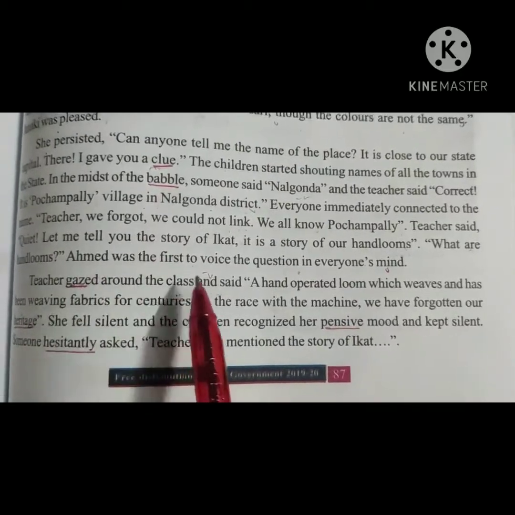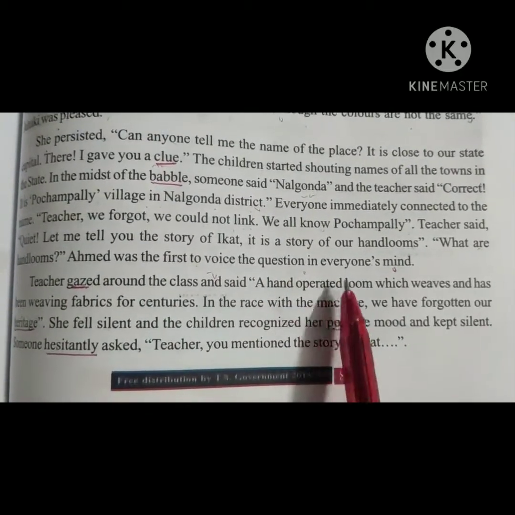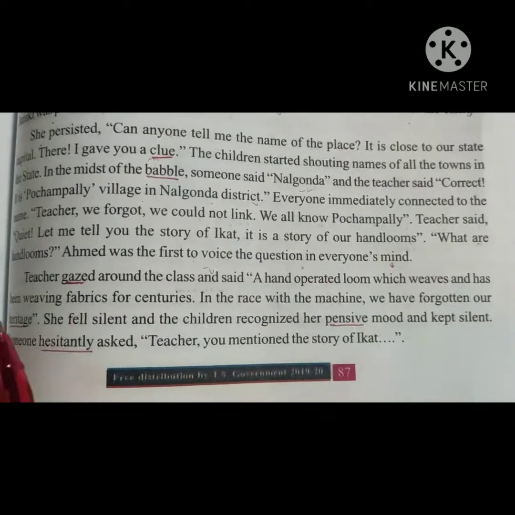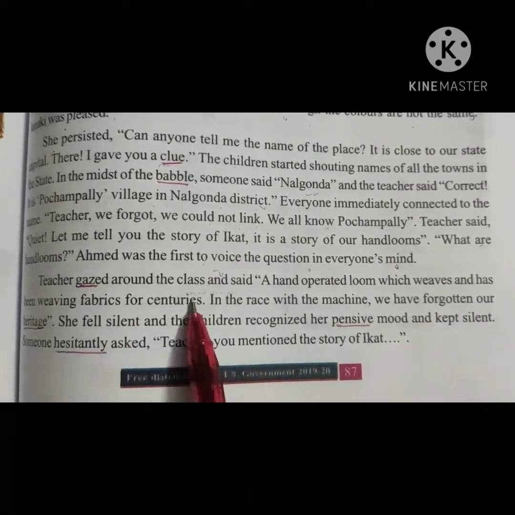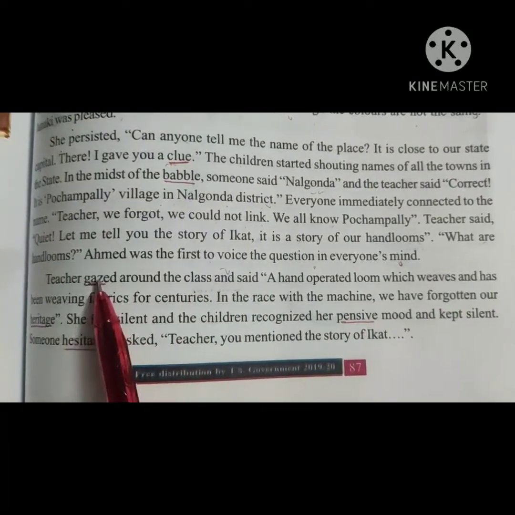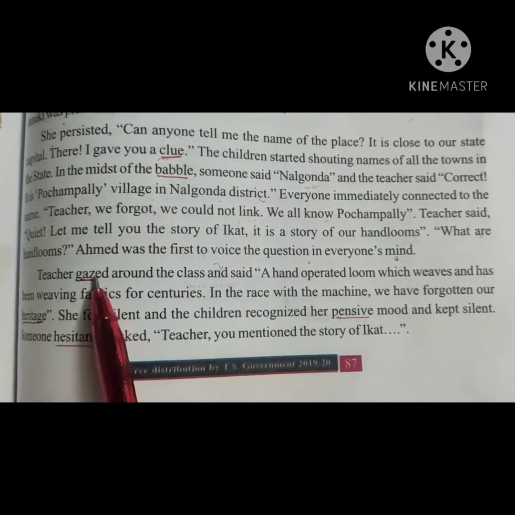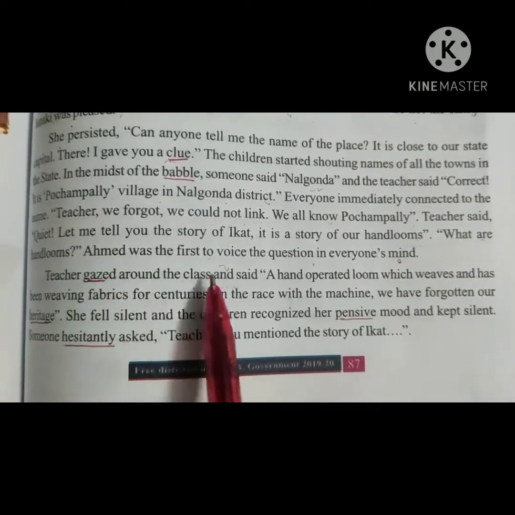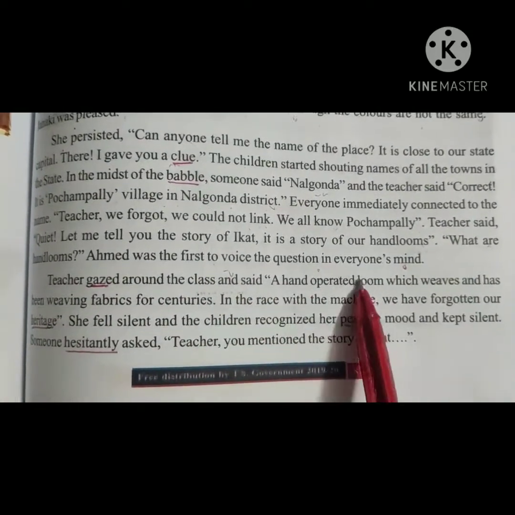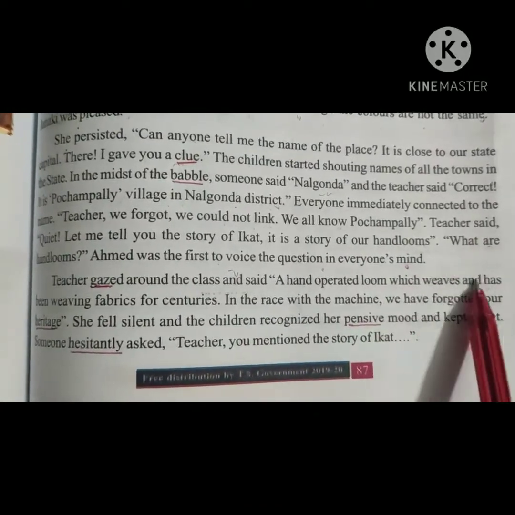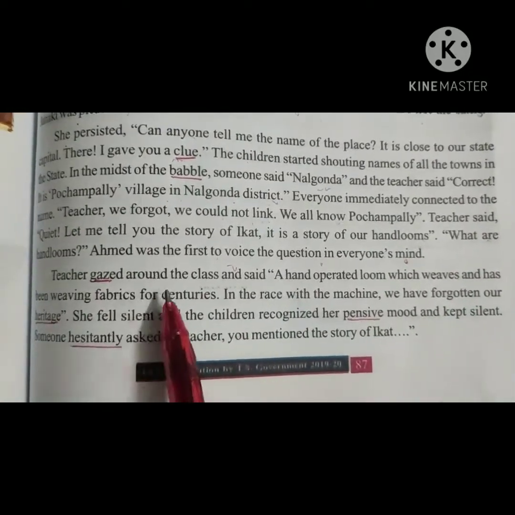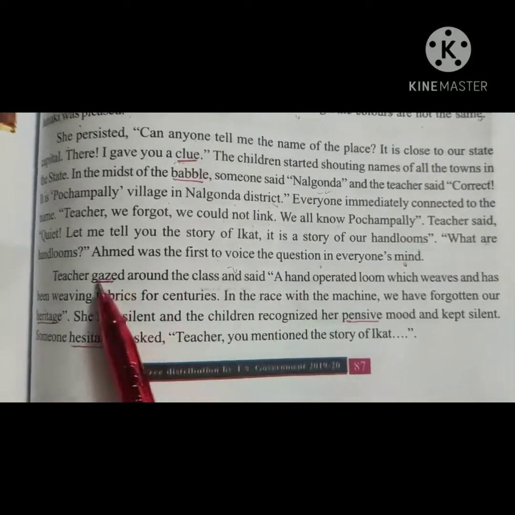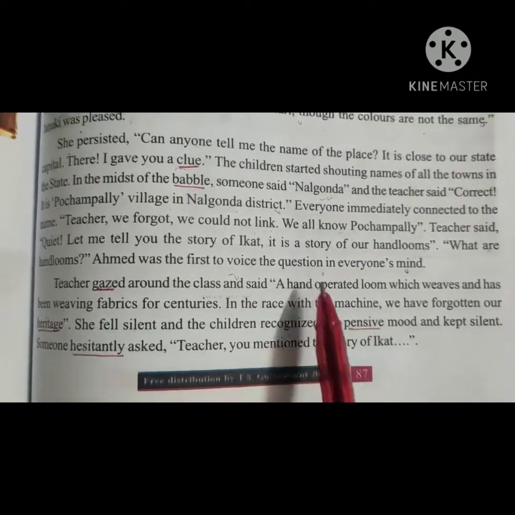The teacher gazed around the class, meaning looked steadily, and said, a hand-operated loom which weaves and has been weaving fabrics for centuries. These are the handlooms, with which saris and rumals are woven by hand.